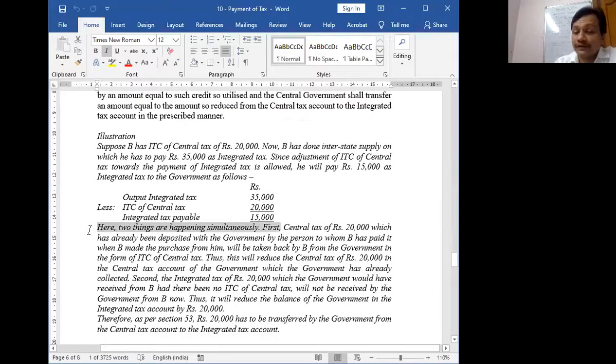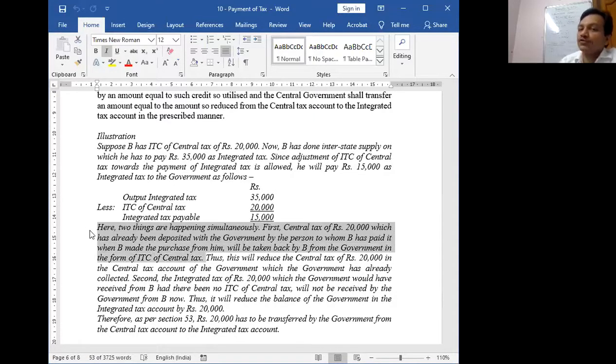What two things? First, the central tax of 20,000, which has already been deposited with the government by the person from whom I have purchased, will be taken back by me from the government in the form of ITC. This is the first thing. So the government has to reduce the balance in the center's account. Second, the integrated tax of 20,000 which the government would have received from me had there been no ITC of central tax, now the government will not receive it. So it will reduce the balance of the government's integrated tax account.